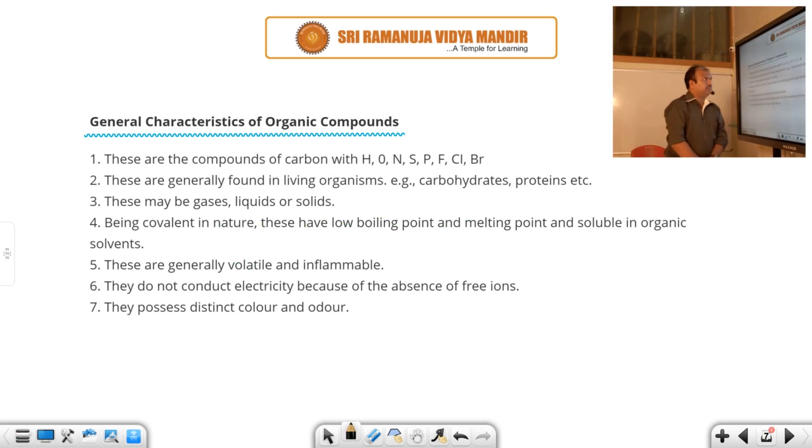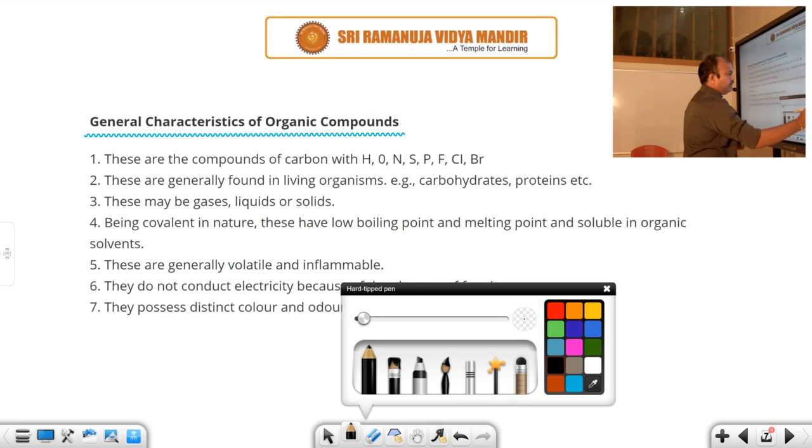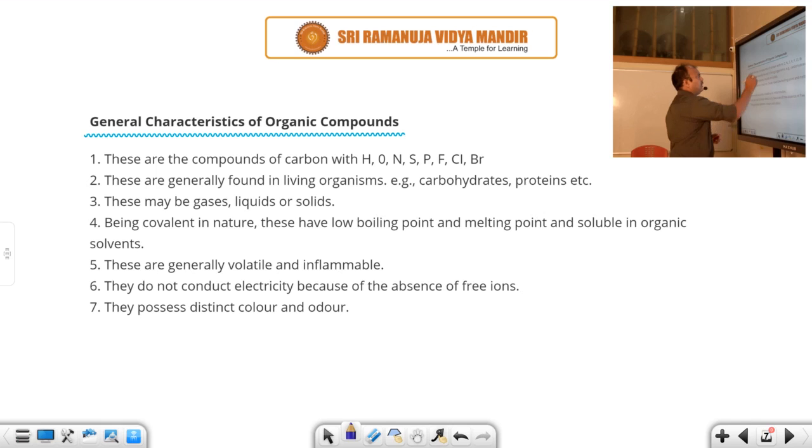General characteristics of organic compounds. What are the general characteristics of organic compounds? Take a look here. Generally organic compounds contain mainly carbon. This carbon is connected with either hydrogen, oxygen, nitrogen, sulfur, phosphorus, fluorine, chlorine, or bromine.